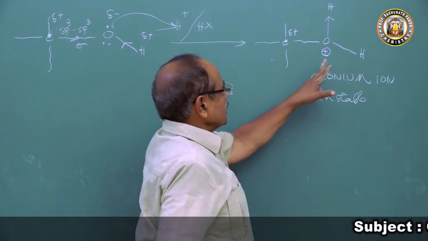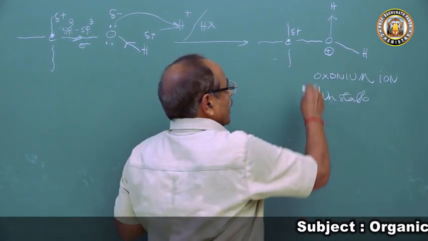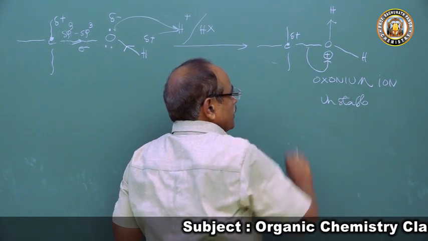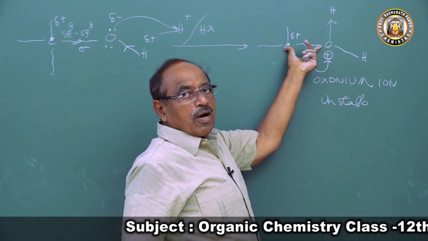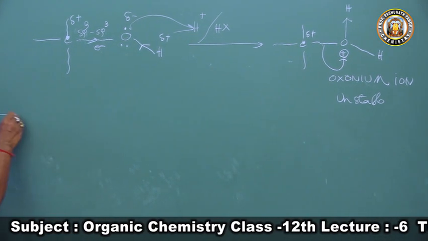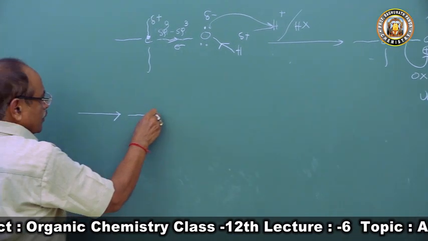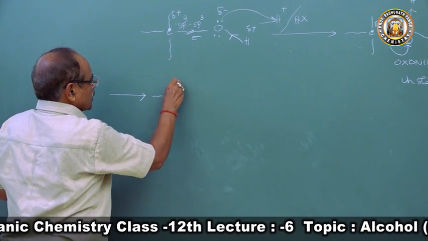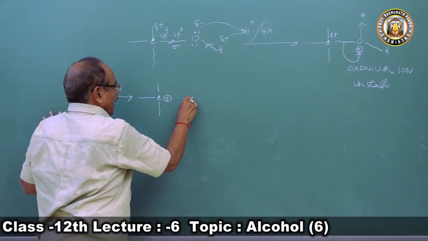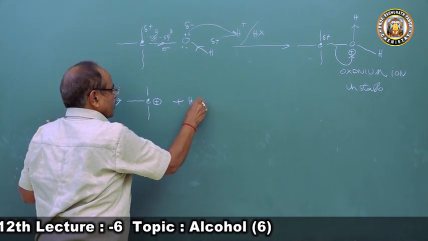To neutralize this positive charge, this pair of electrons will get displaced. Displacement of the pair of electrons forming the carbon-oxygen bond takes place, producing a carbonium ion. So all alcohols produce a carbonium ion of their type, and a water molecule is eliminated.